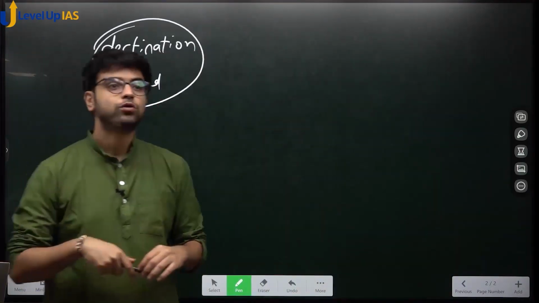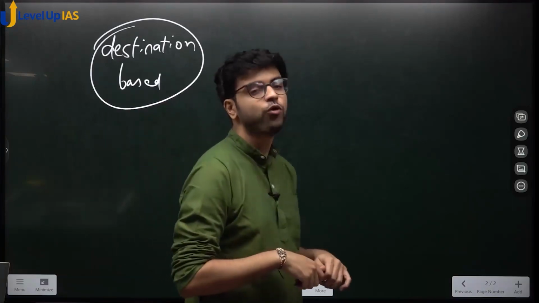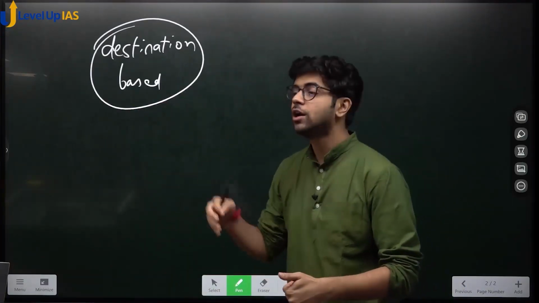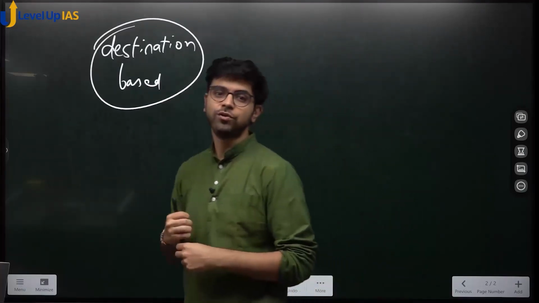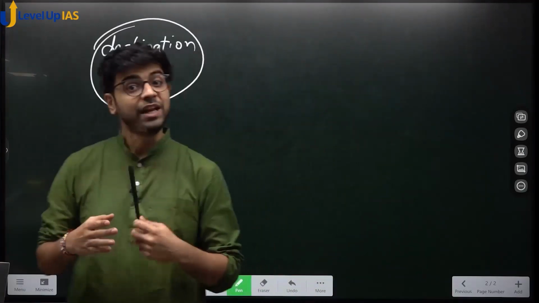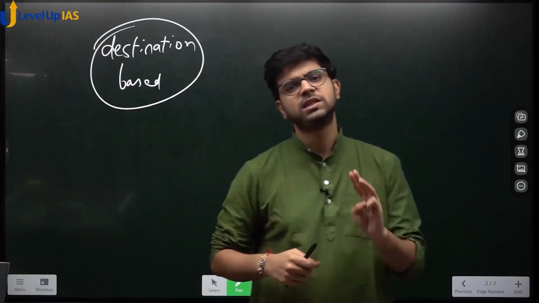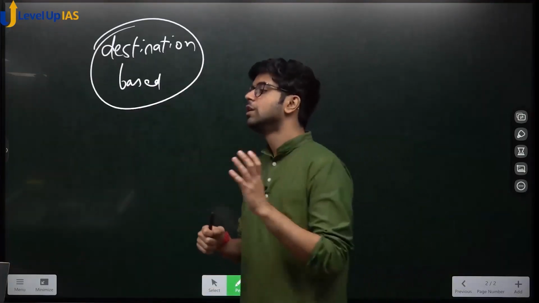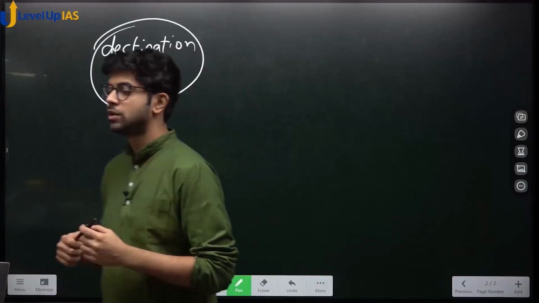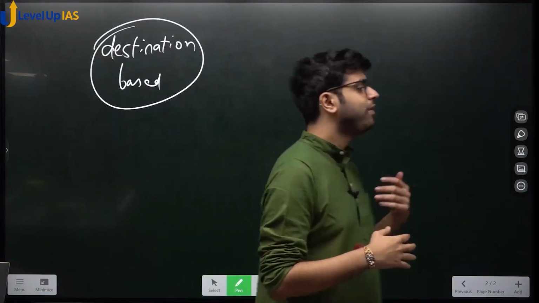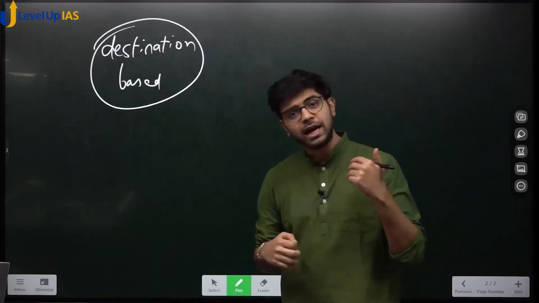Now imagine who will oppose GST. What do you think? Manufacturing states will oppose GST or consuming states will oppose GST? Manufacturing states will oppose GST. States like Maharashtra, Tamil Nadu, Gujarat, these three states were opposing GST to a very extreme extent. We will not assent for GST.